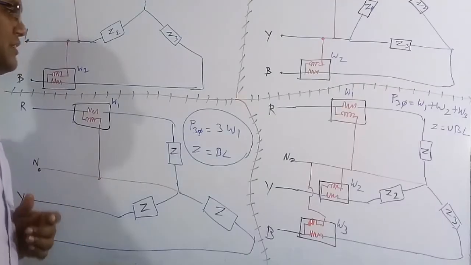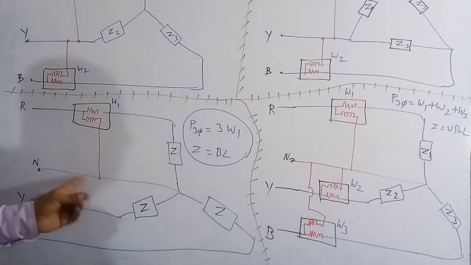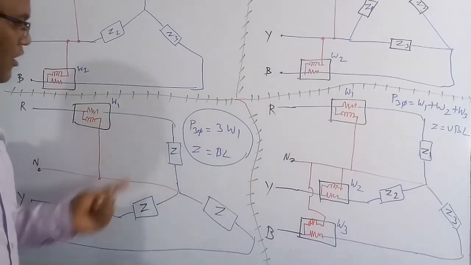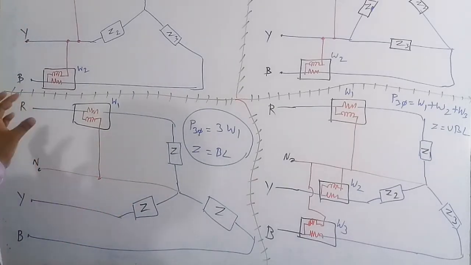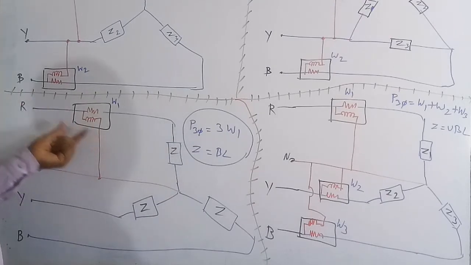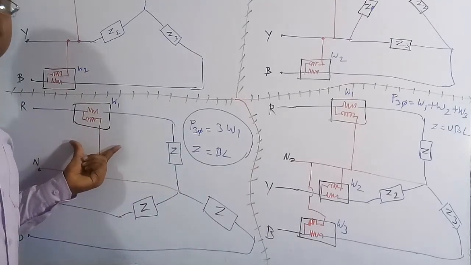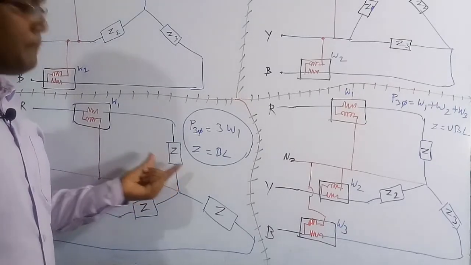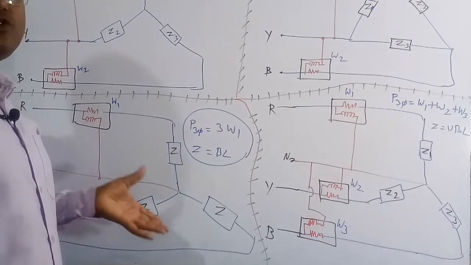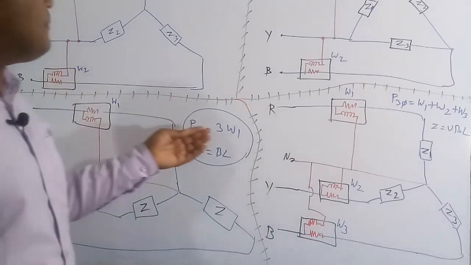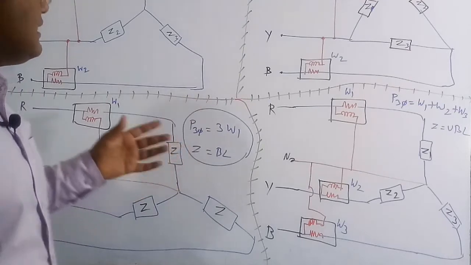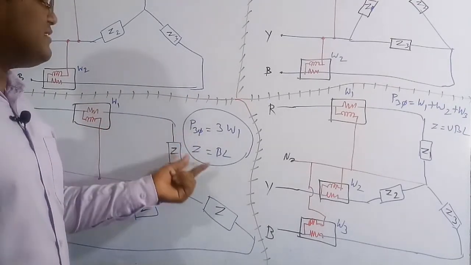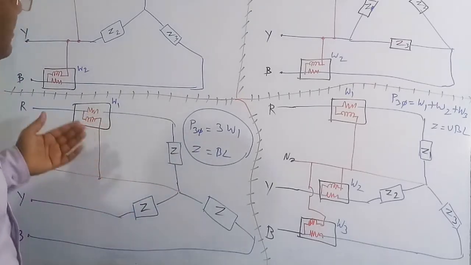Whereas in the remaining two, which are the three-phase 4-wire, the fourth wire is nothing but the neutral wire. Now here, for this neutral wire, if all the loads are balanced, then we connect a wattmeter across one phase and neutral. This wattmeter measures the active power consumed by only one phase load. But if we want the overall active power consumed by the three-phase load, then we have to multiply by 3, so 3 times W1. Then we get the overall active power consumed by this load, and here Z always has to be balanced, then only we can use it in this manner.